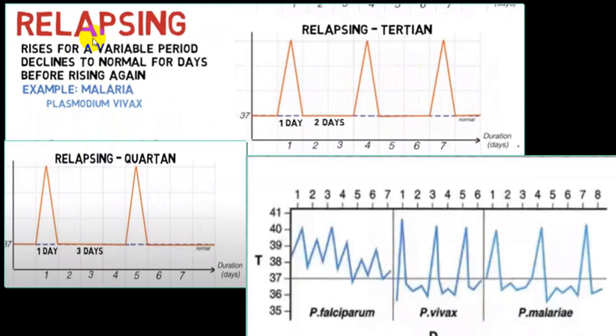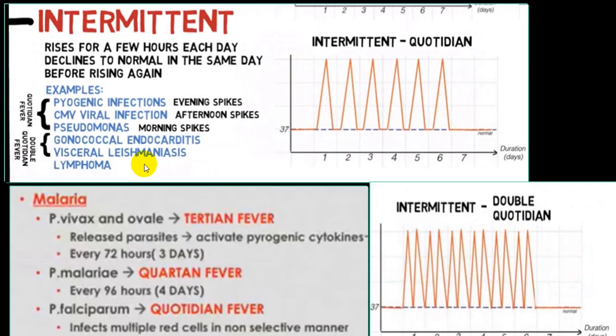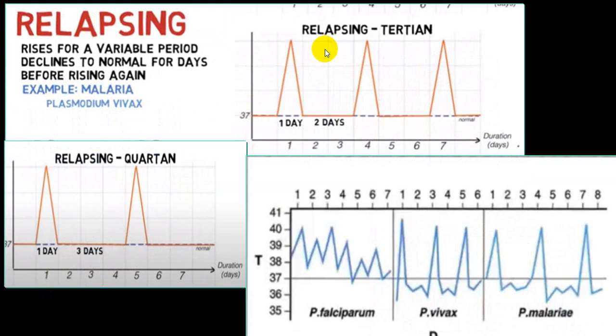So we also use the word relapsing fever. So if you see on every third day, see this gap of 3 days. So this will be first day, gap of 3 days, and fourth day again fever comes, quartan fever. And you can see this quartan fever is classical in case of P. malariae. That is not common in India. Tertian classical example P. vivax, and P. falciparum will be usually quotidian fever every day, and you will come across multiple spikes.